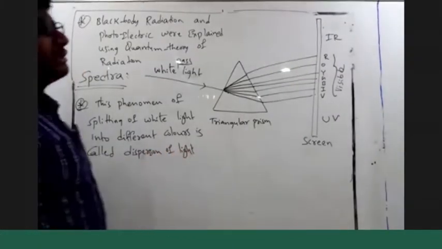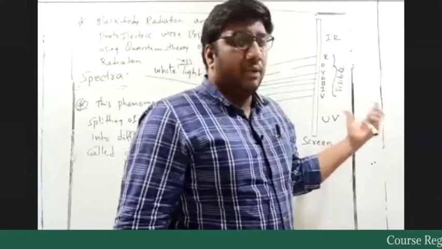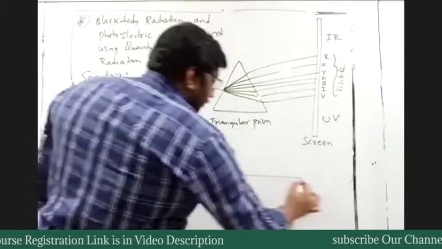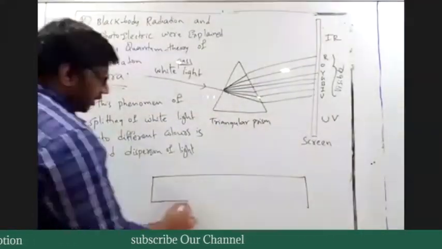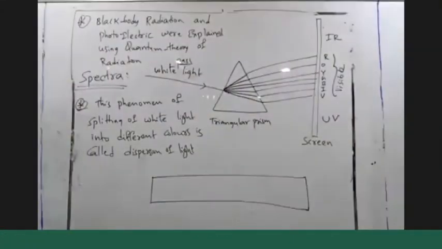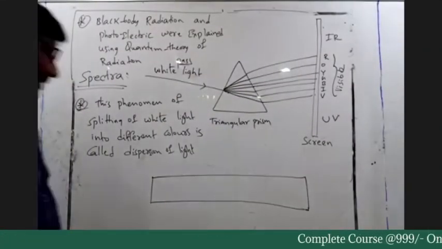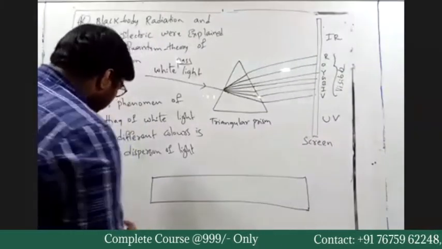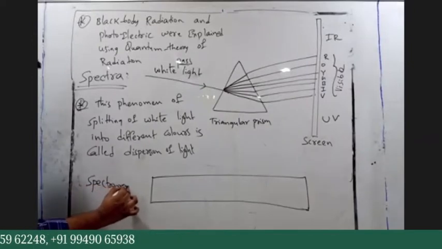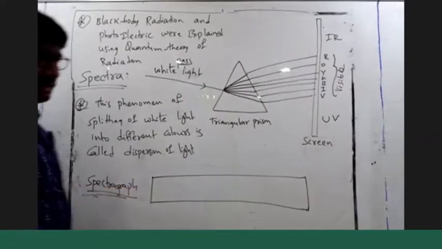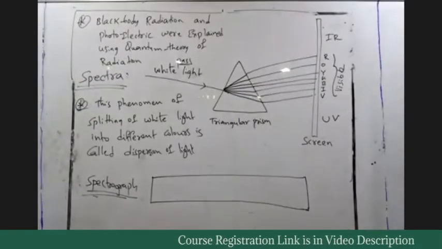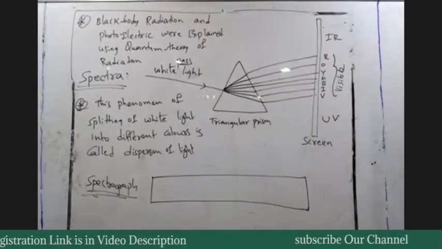The same thing, whatever colors you are seeing on the screen, if you want to plot it as a graph, it is not like a coordinate graph. You take a broad sheet, and on that sheet you will see the colors. This is known as a spectrograph. Any questions? No. Good.